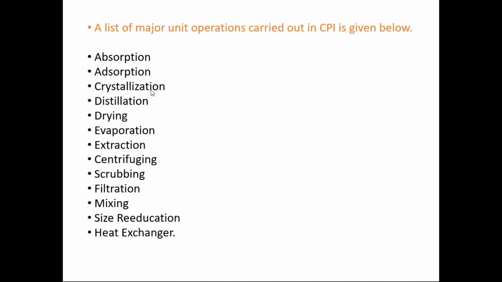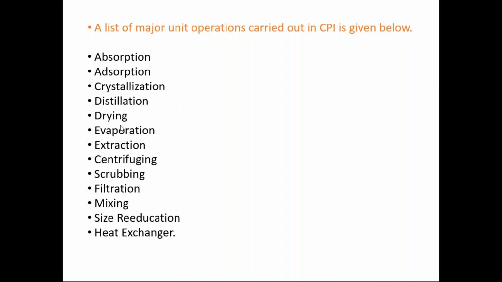These are the different products from the distillation unit. On the basis of thermal energy, we separate these components on the basis of boiling points or volatility. So this is also a unit operation. There is no chemical reaction.